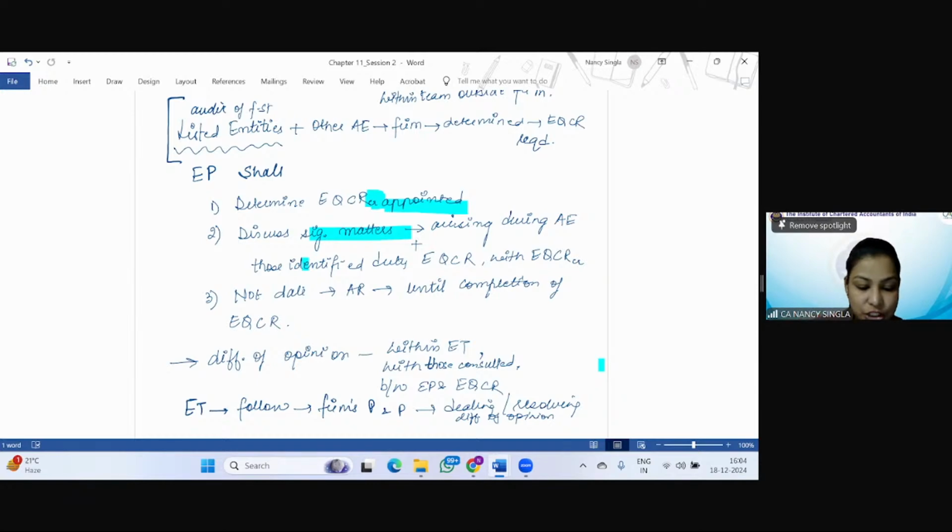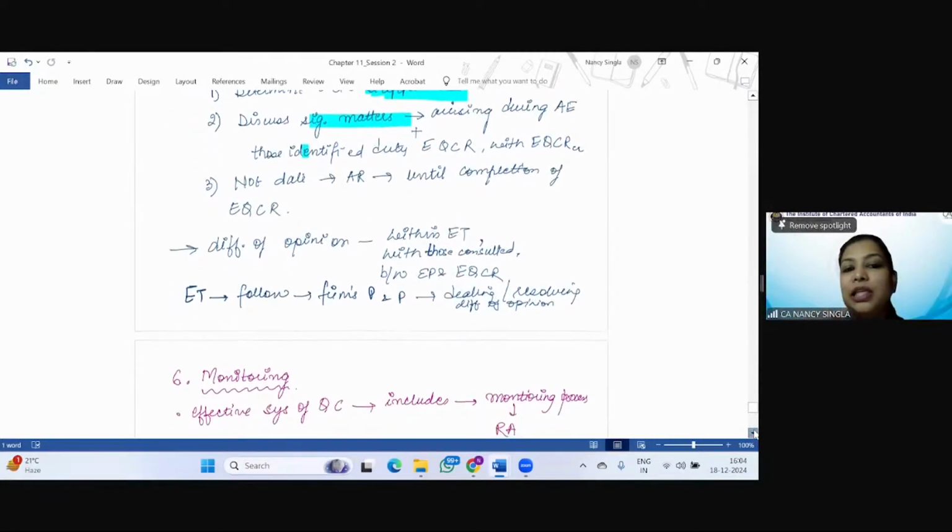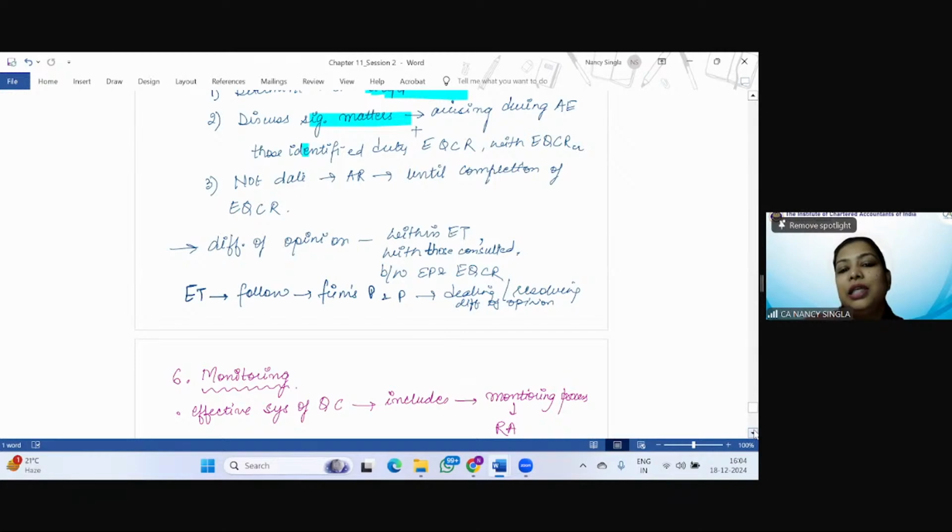So the engagement partner shall determine that the engagement quality control reviewer has been appointed. He shall discuss the significant matters arising during the audit engagement, including those identified during the engagement quality control review, with the engagement quality control reviewer, and he shall not date the audit report until the completion of the engagement quality control review. And again, in case of difference of opinion within the team, with those consulted, or between the engagement partner and the EQCR, that is the engagement quality control reviewer, the engagement team shall follow the firm's policies and procedures for dealing with or resolving the difference of opinion. This also we have already covered.